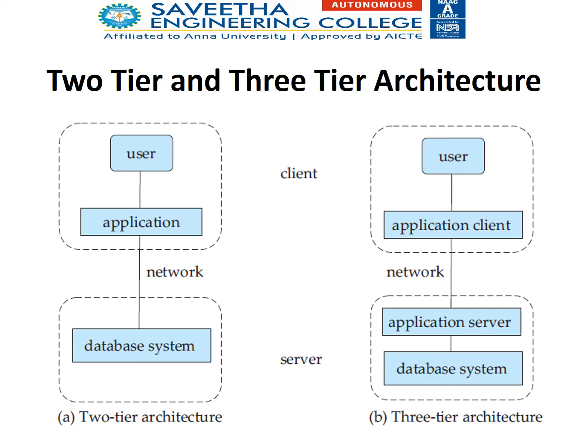In three-tier architecture we have one more tier, that is client, application server, then database server. The user request is given to the application server, which in turn passes the request to the database server, which retrieves the data back to the application server, and the server passes it to the client. So this is called three-tier architecture: client, application server, and database server. In two-tier we have only client and server. That is the difference between two-tier and three-tier. Both have their own advantages and disadvantages. It will be answered by you later.